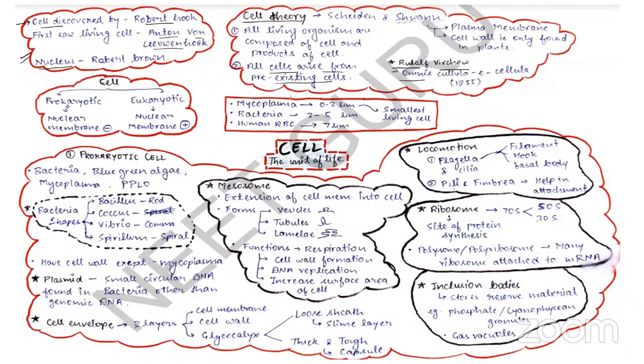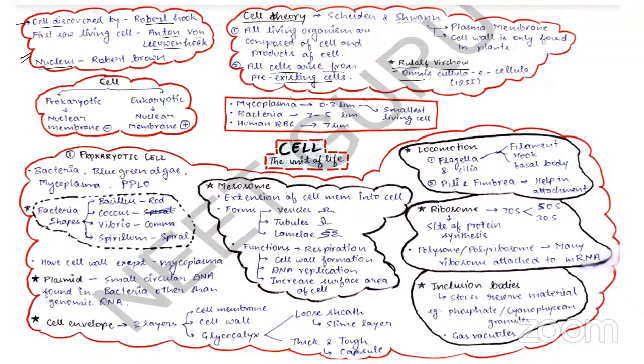Cells are generally of two types: prokaryotic cells and eukaryotic cells. The prokaryotic cell does not have a well-defined nucleus because there is an absence of a nuclear membrane. Similarly, the eukaryotic cell has a presence of a nuclear membrane, so the eukaryotic cell has a well-defined nucleus. In prokaryotic cells, there is no well-defined nucleus because of the absence of a nuclear membrane. Got this point?